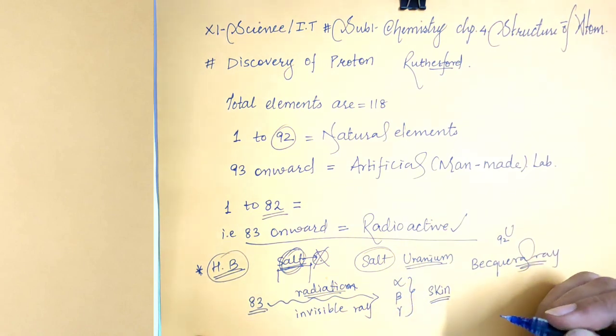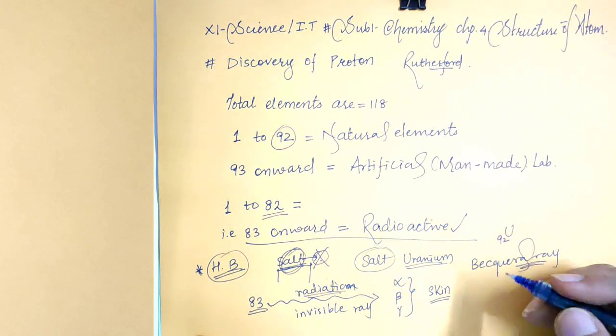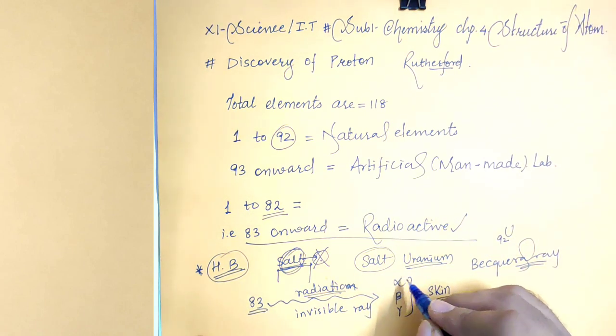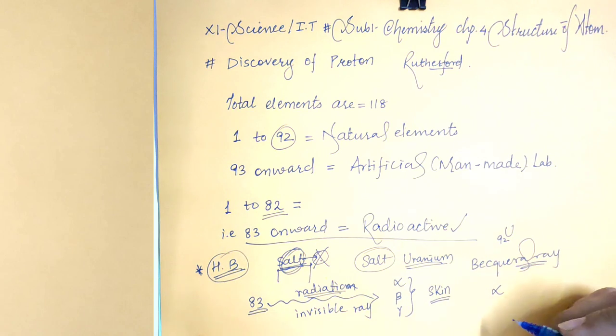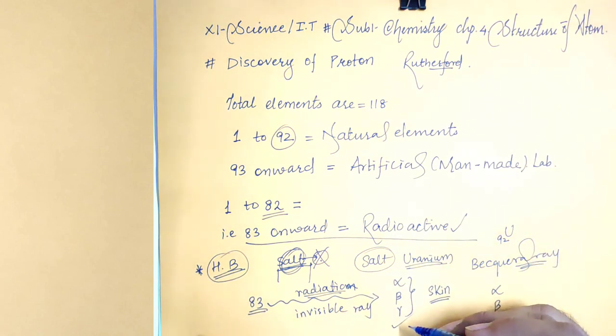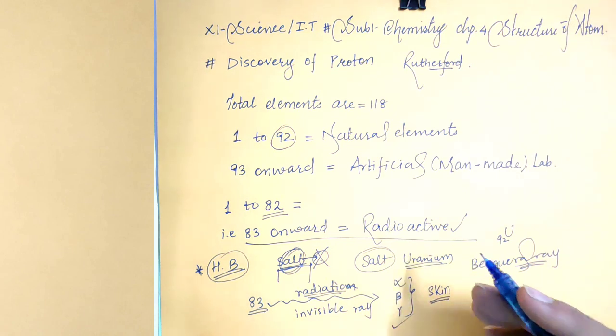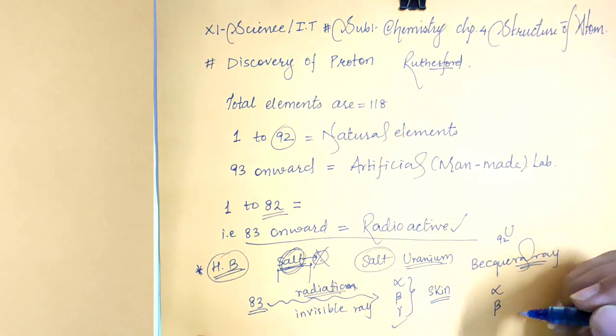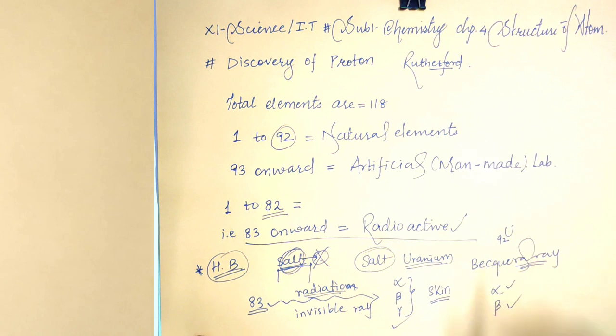So it was concluded that some radioactive elements can emit alpha particles, some can emit beta particles, and some can also emit gamma radiation. We will see later why it is called gamma radiation, and alpha particle and beta particle.